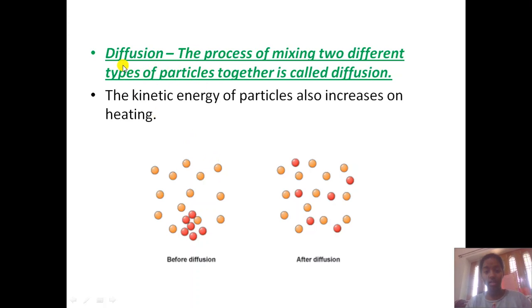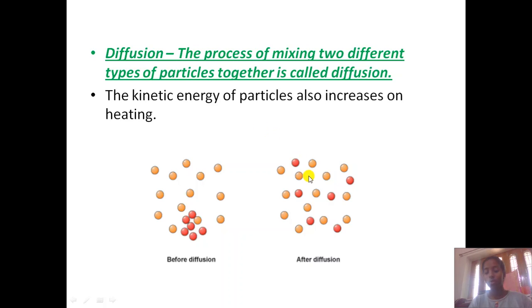Then another word which comes is diffusion. The process of mixing of two different types of particles together is called diffusion. If I consider this to be chocolates, or maybe I would say this yellow color would be pencil and the red one would be pen. Diffusion means mixing of two different types of particles, intermixing basically. After diffusion we obtain a mixture, that is, pen and pencil have now been mixed, but before, pens were concentrated at a particular place.